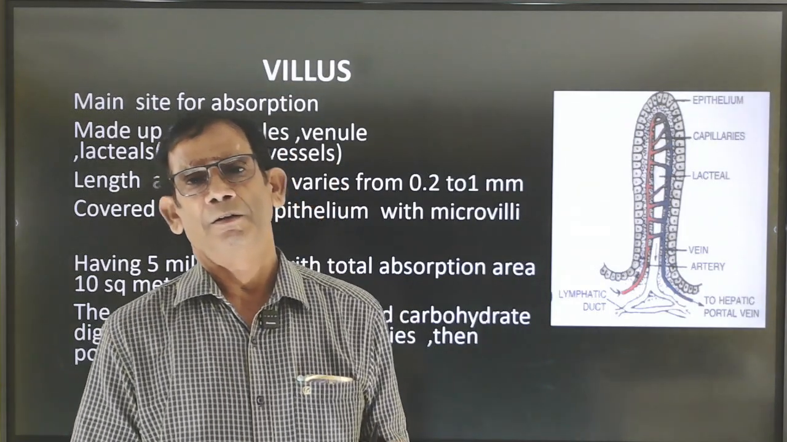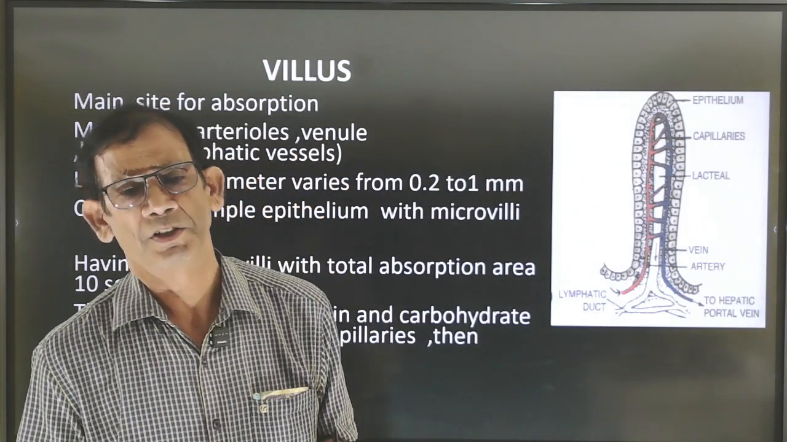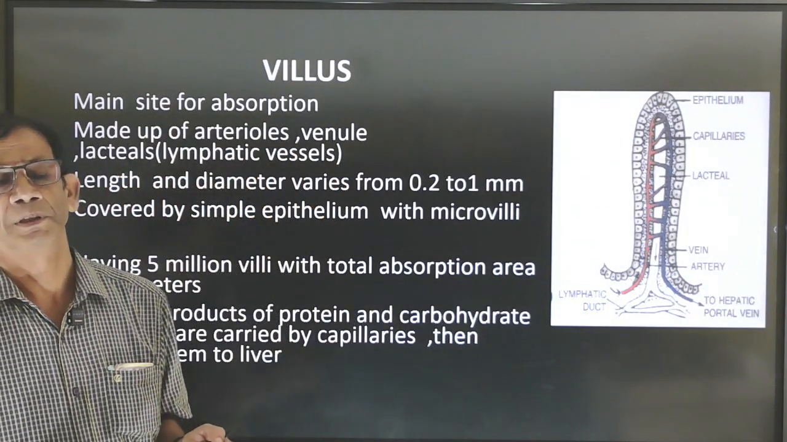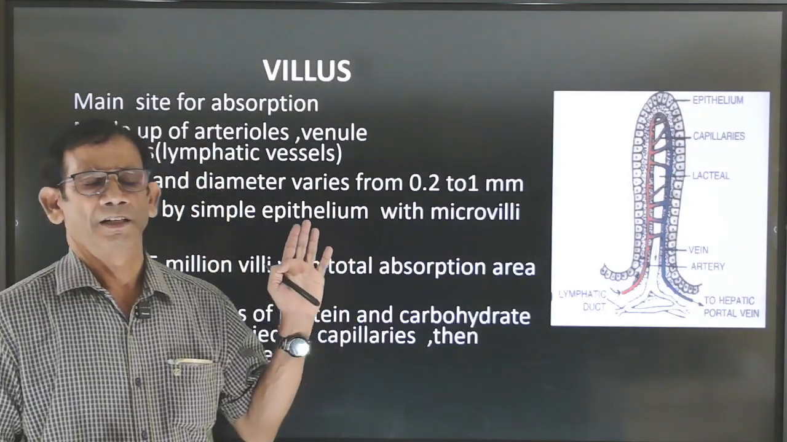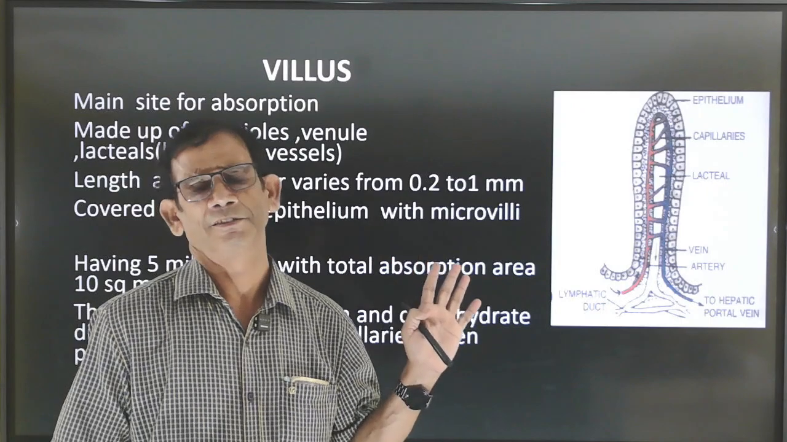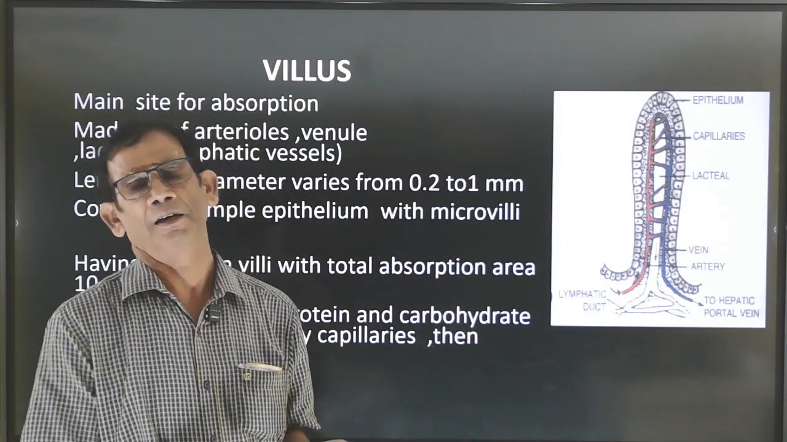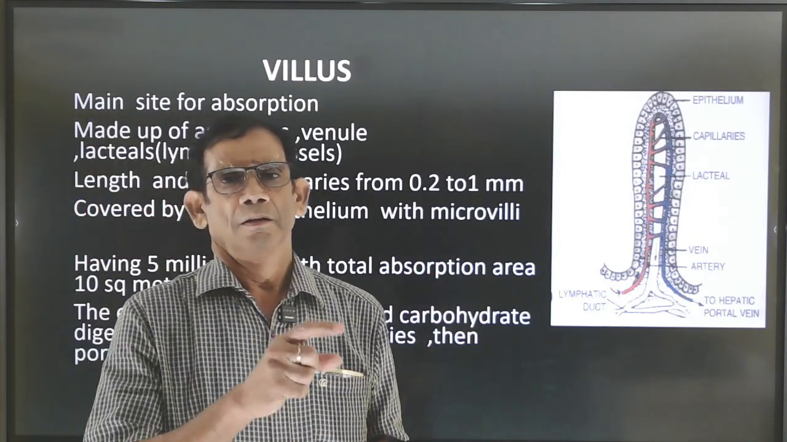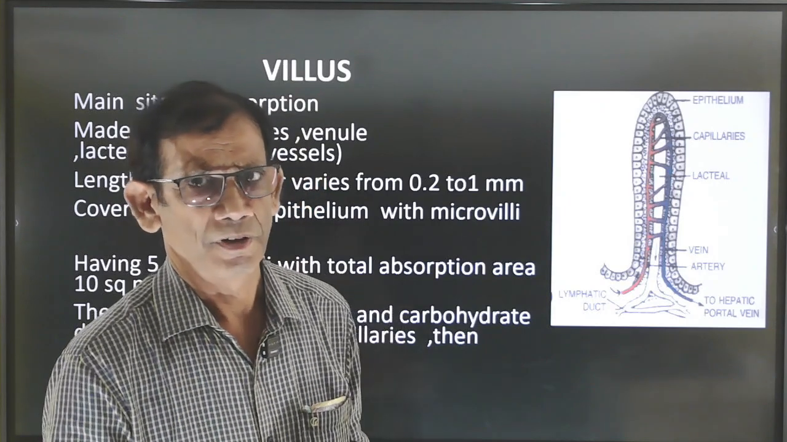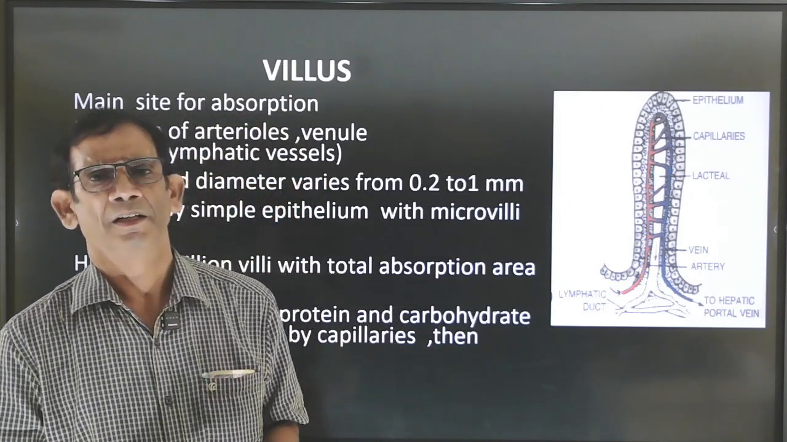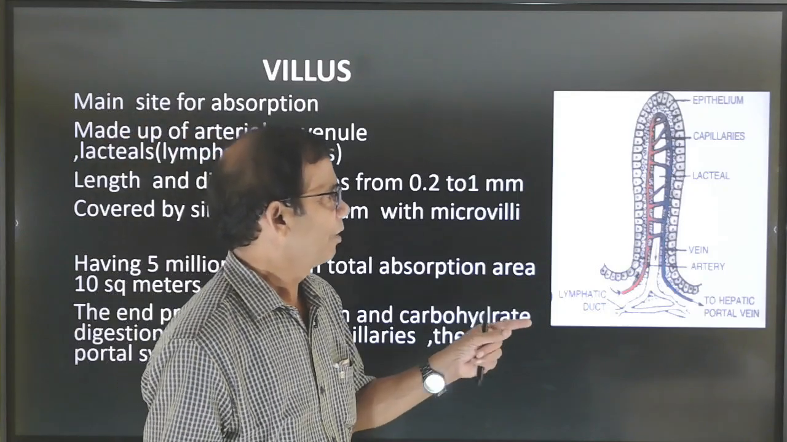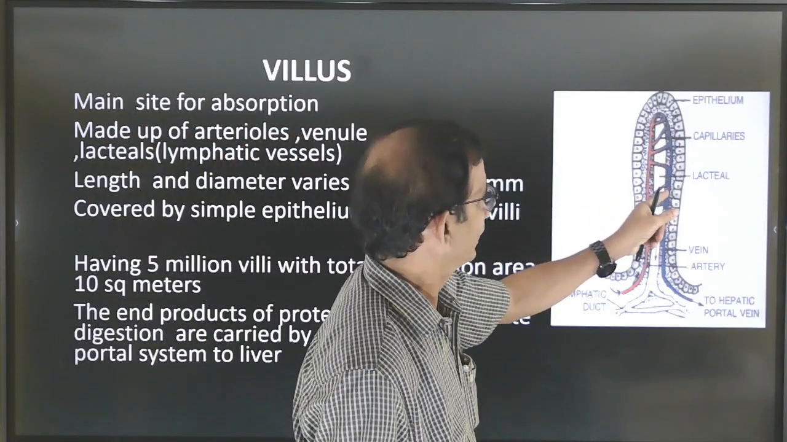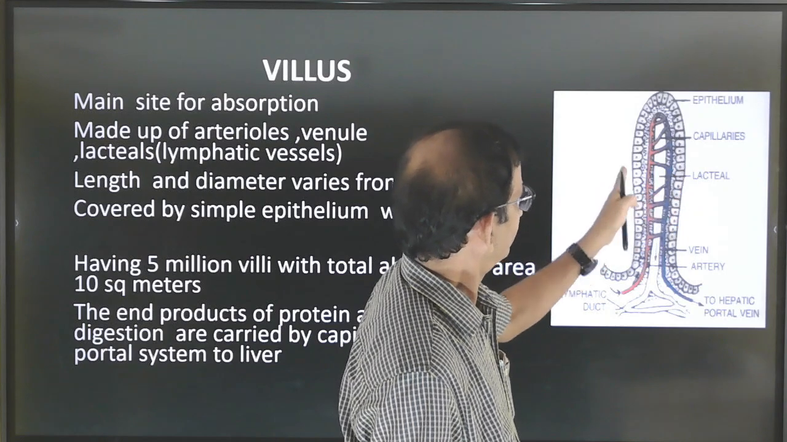Now, what is the organ which helps in absorption? These are the villi. What is a villus? A villus is a finger-like projection present on the interior of the intestinal wall.